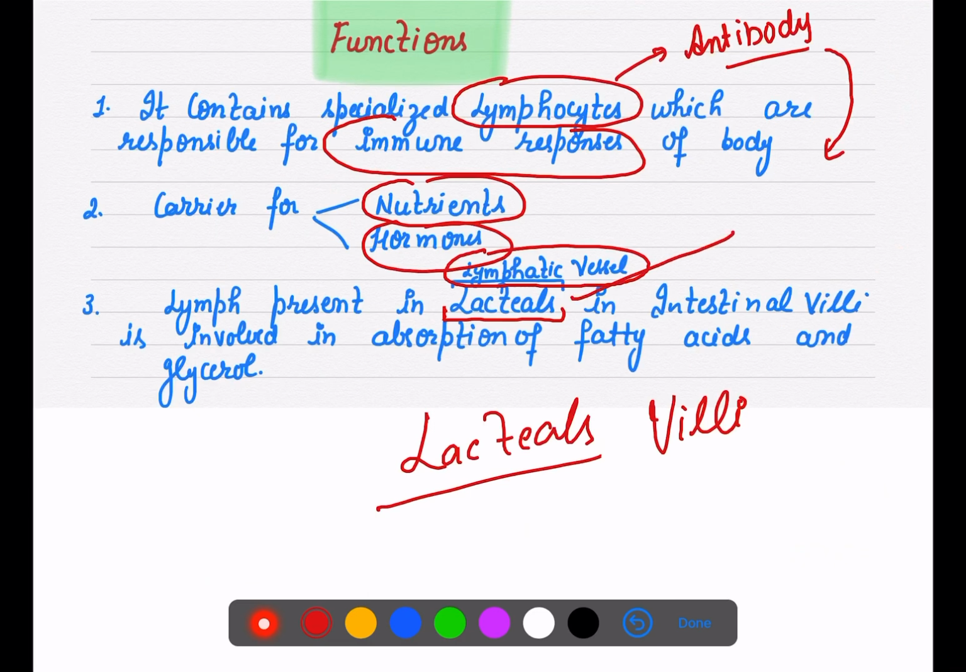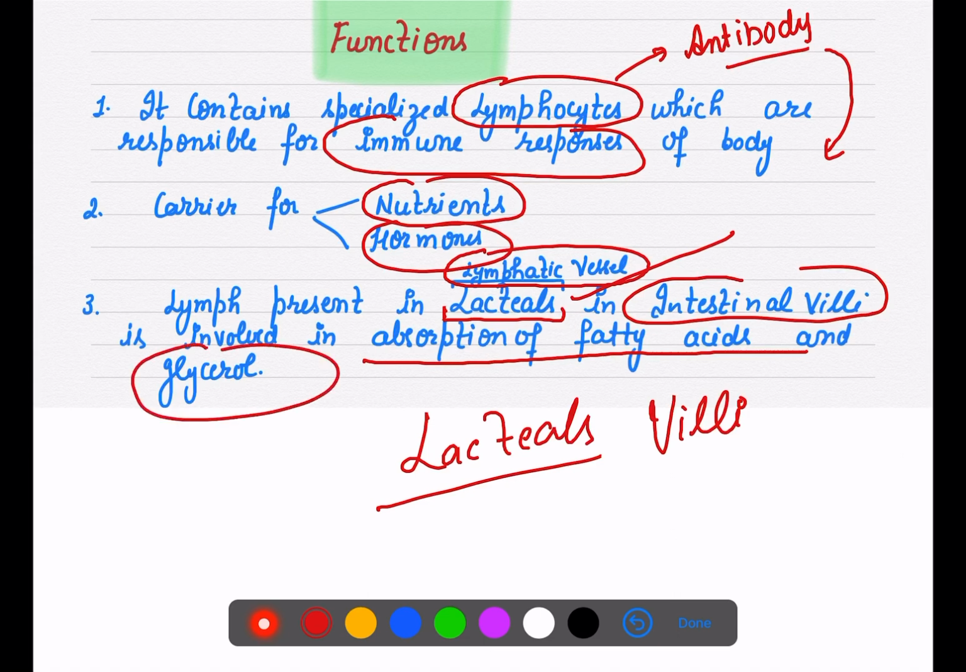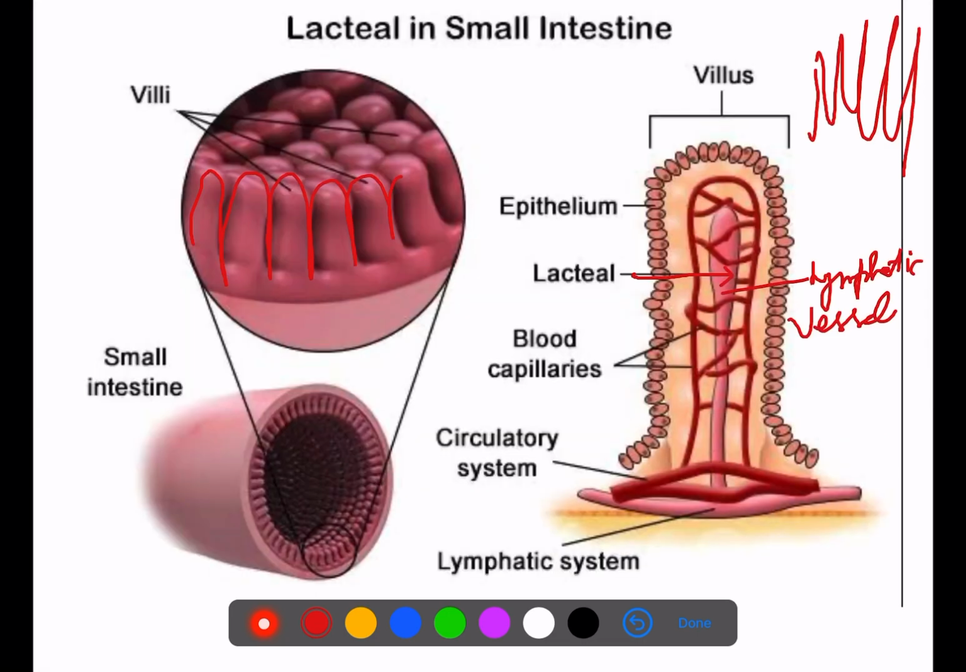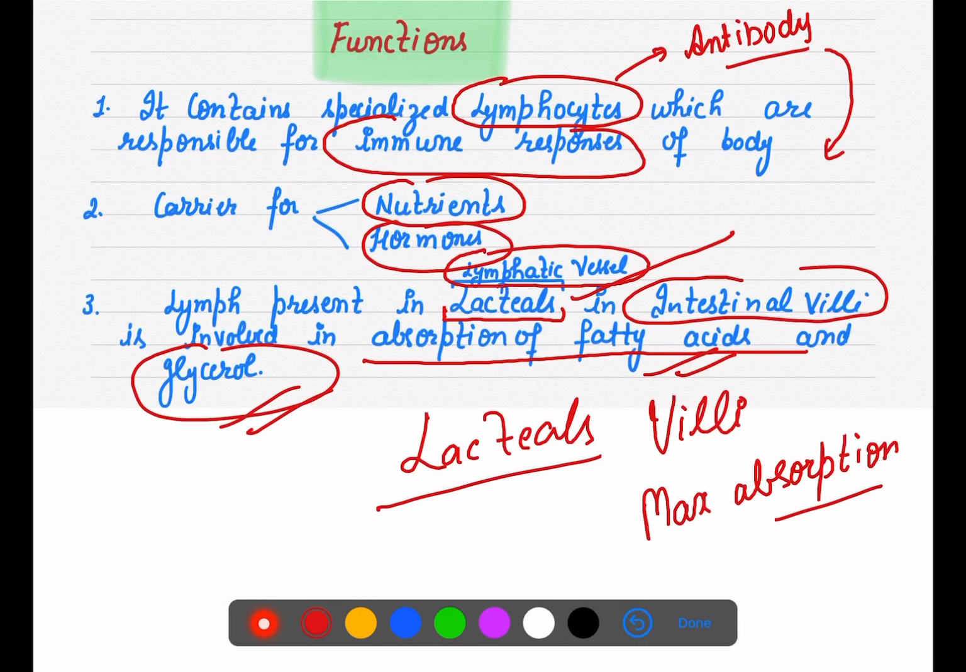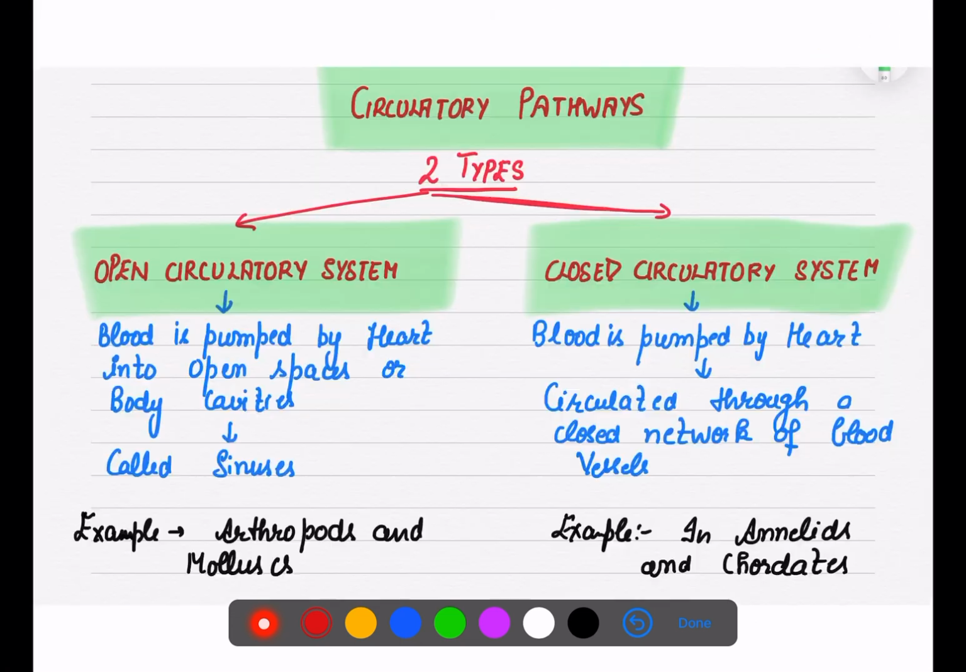Lacteals कहाँ पे मिलेंगे आपको? Intestinal villi में. This lymph is involved in absorption of fatty acids as well as glycerol, because maximum absorption जो हमारा villi area में होता है, so lymph यहाँ पे क्या कर रहा है? It helps absorption of fatty acids and glycerol, right? So this was about the lymph, because not much detail is required here, and it is not mentioned in our syllabus.